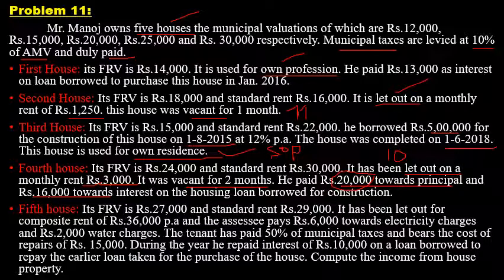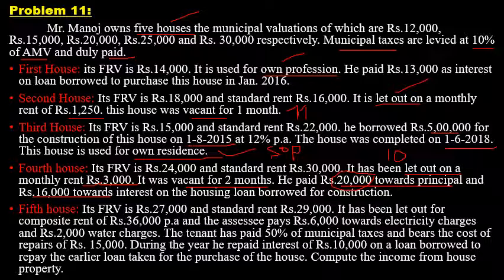Next one is the 5th house. Its FRV is 27,000 and standard rent 29,000. It has been let out for a composite rent of rupees 36,000 per annum, and the assessee pays 6,000 towards electricity charges and 2,000 towards water charges. The tenant has paid 50% of municipal taxes and bears the cost of repairs, rupees 15,000. During the year, he repaid interest of rupees 10,000 on a loan borrowed to repay the earlier loan taken for purchase of the house. So these are the details related to the 5th house.